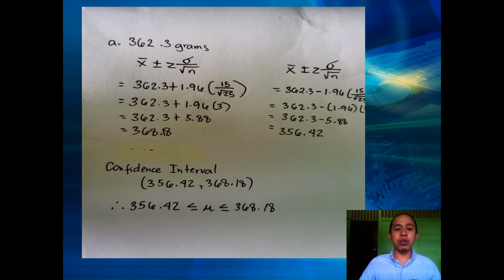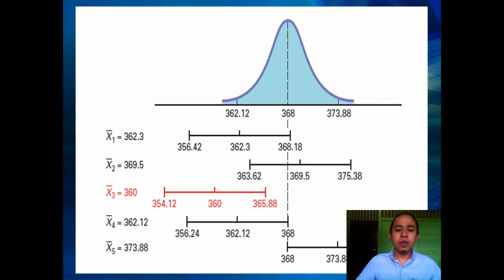And after you do your mathematics, we have the following results. Among the five, we know that the population mean is 368 grams. Among the five sample means, only one confidence interval does not include the true population mean. So what does it mean?